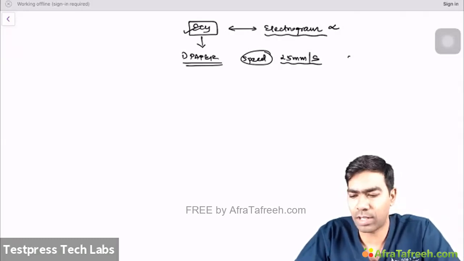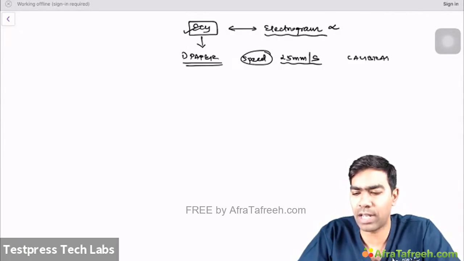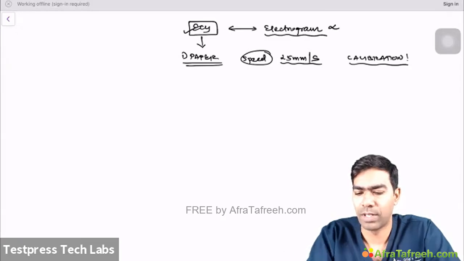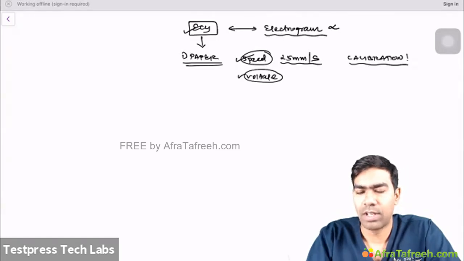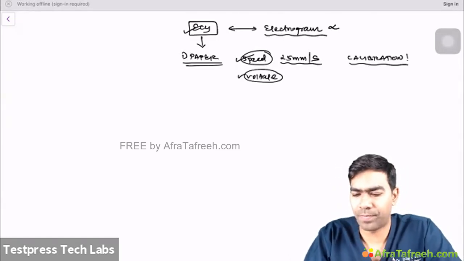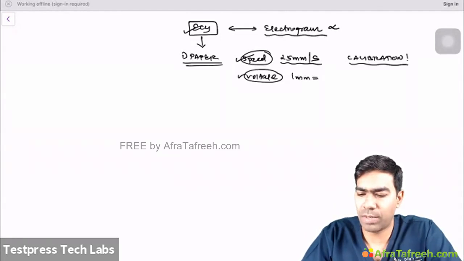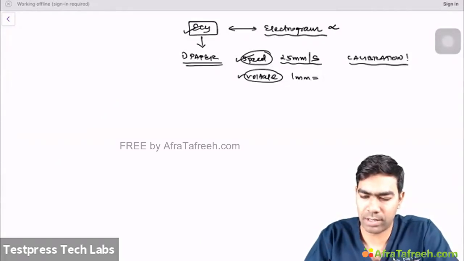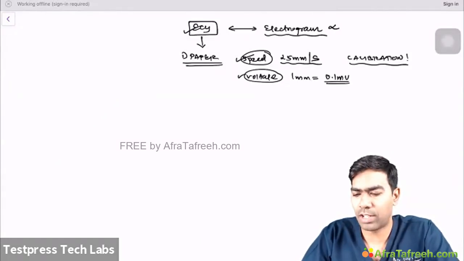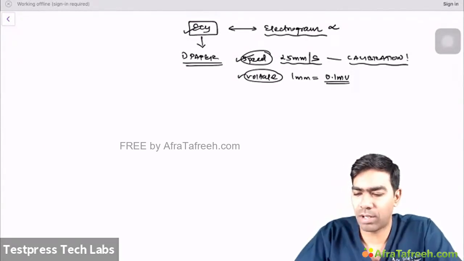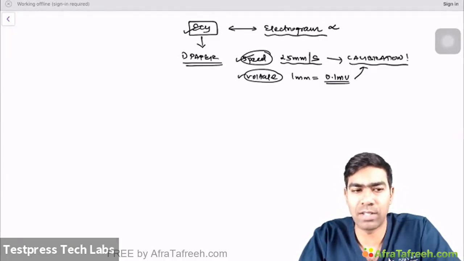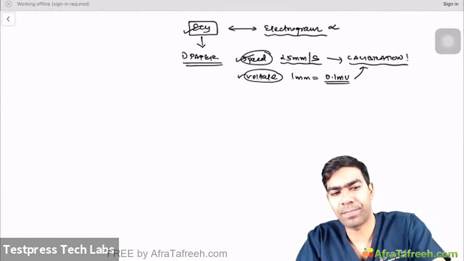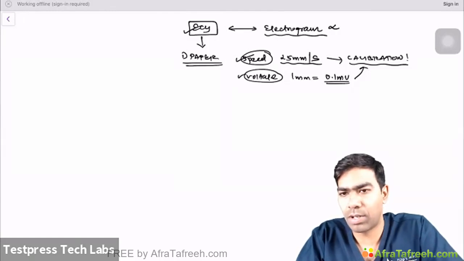The most important thing to look at in the ECG before you start any reading is the calibration, whether it is correct or not. Apart from the speed, you also have the voltage, so you look at the voltage reflections as well. Usually 1 millimeter is equal to 0.1 millivolt, and that should absolutely be true. If both these things are correct, note the calibration, and then start looking at the ECG. Don't unnecessarily get into trouble unless you see this.